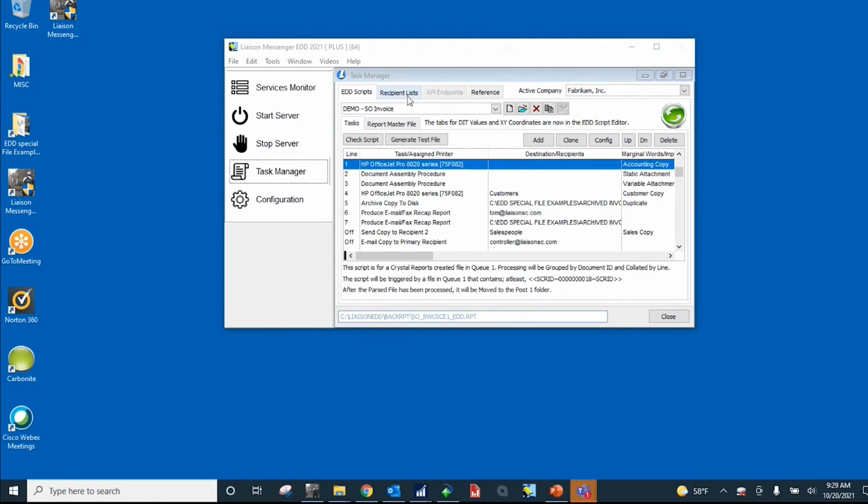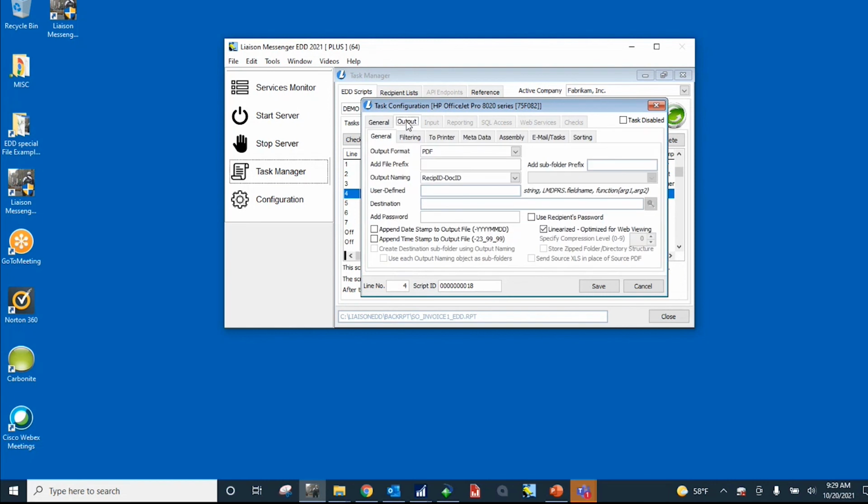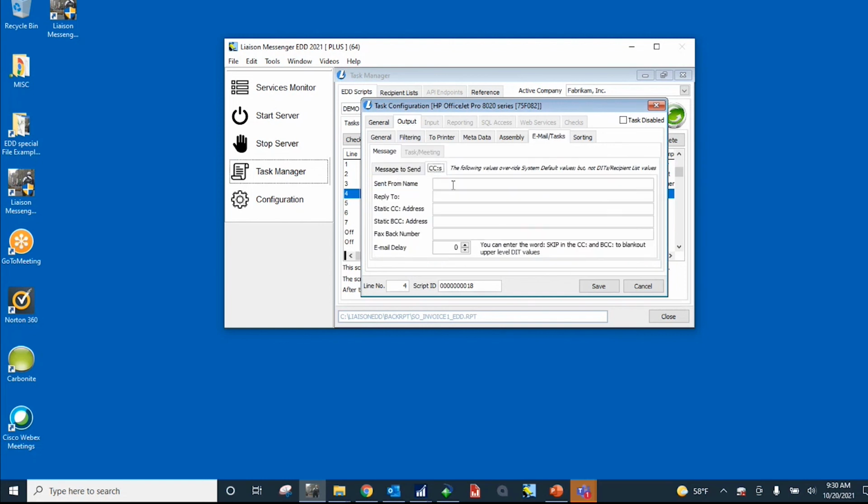Right. Okay, so what you have over here, let me go back to the script here. Here's the customer copy. Okay, you could use a unique email address with SMTP and with Office 365. You're setting up a unique email address by user if you choose. But what you can also do under email tasks and CC is we could reply back to an individual here.